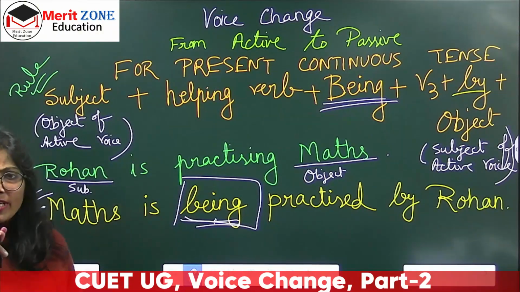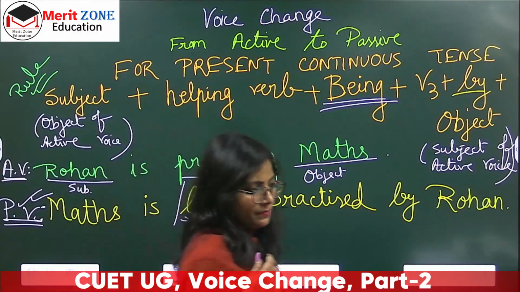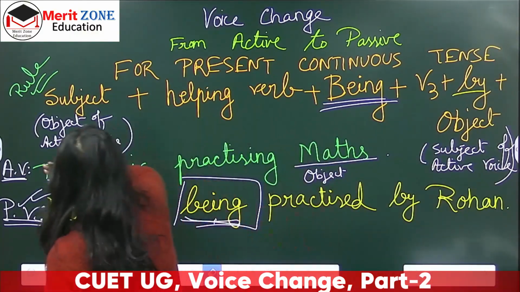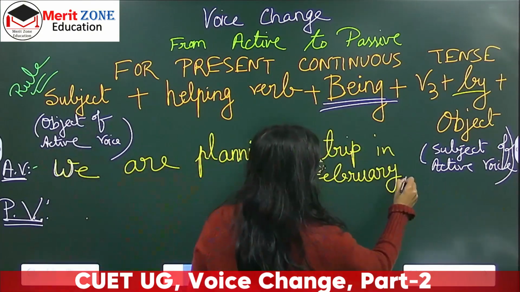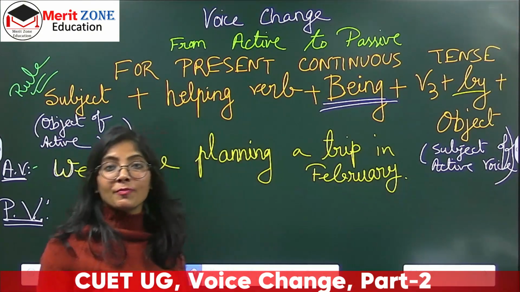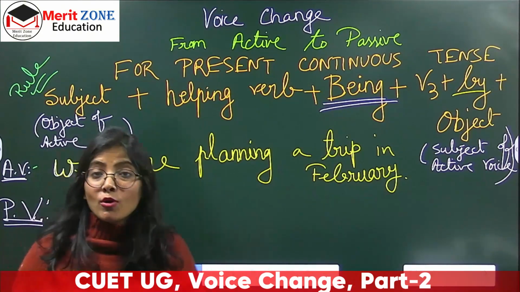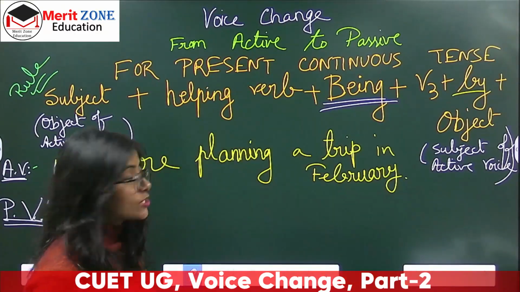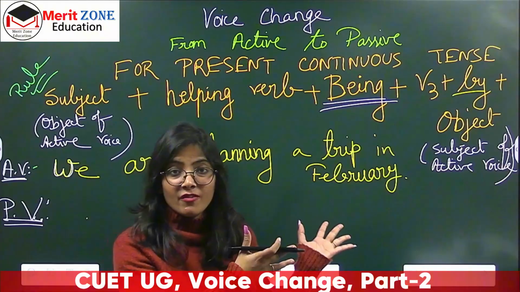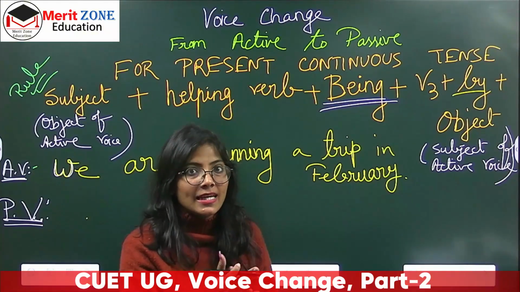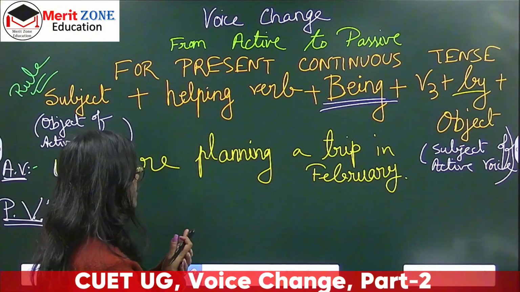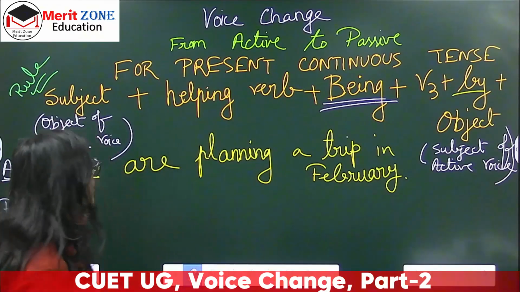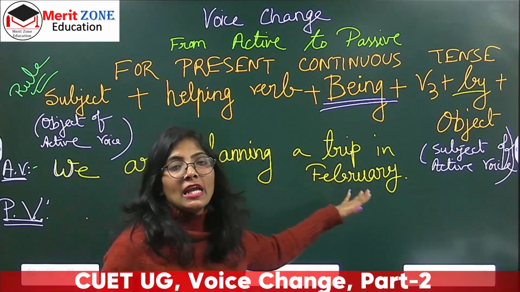Now I'll write one more example so that it becomes easier for you to grasp. So let's do it this way. So we are planning a trip in February. तो ठंड की मौसम है, तो बहुत लोग बहुत जगह पर घूमने जाएंगे. I'm sure you people will also go. So it's a very relevant sentence at this time of the year, when it is really the greatest time to go for all kinds of vacations. Well, we are planning a trip in February.